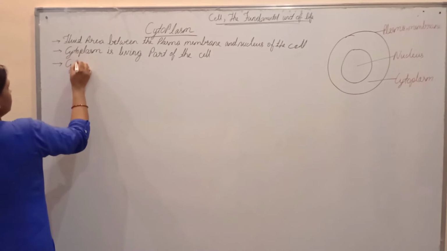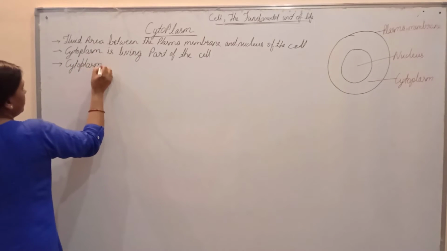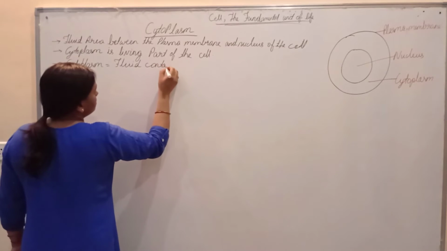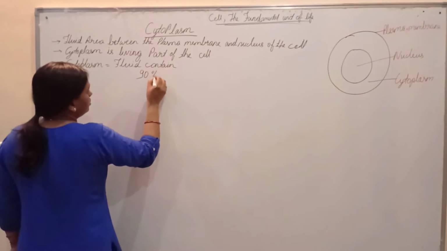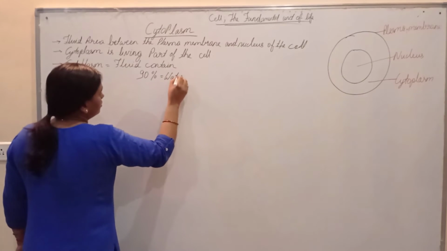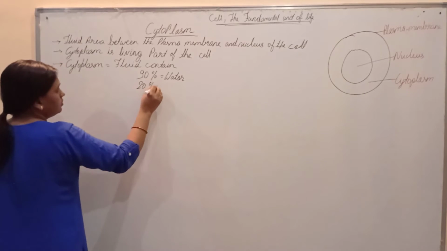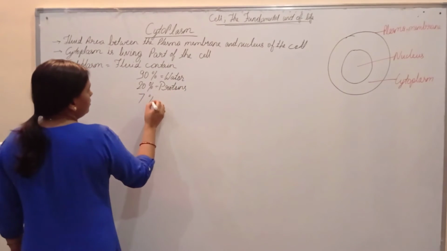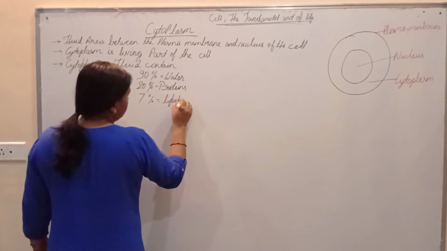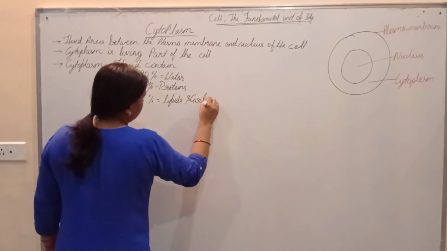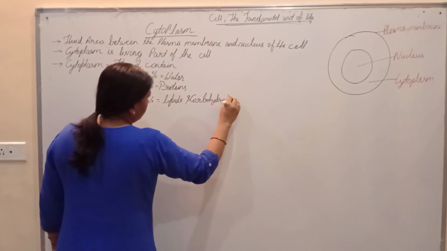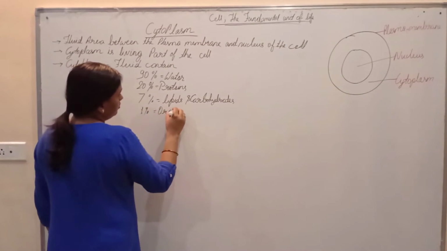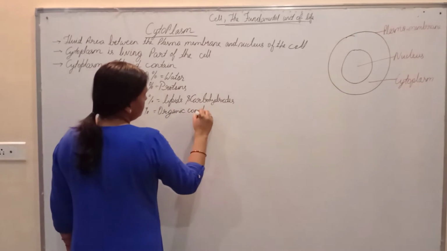This cytoplasm consists of a fluid part, and that fluid part contains 90% water, 20% proteins, 7% lipids and carbohydrates, and 1% organic compounds and vitamins and minerals.